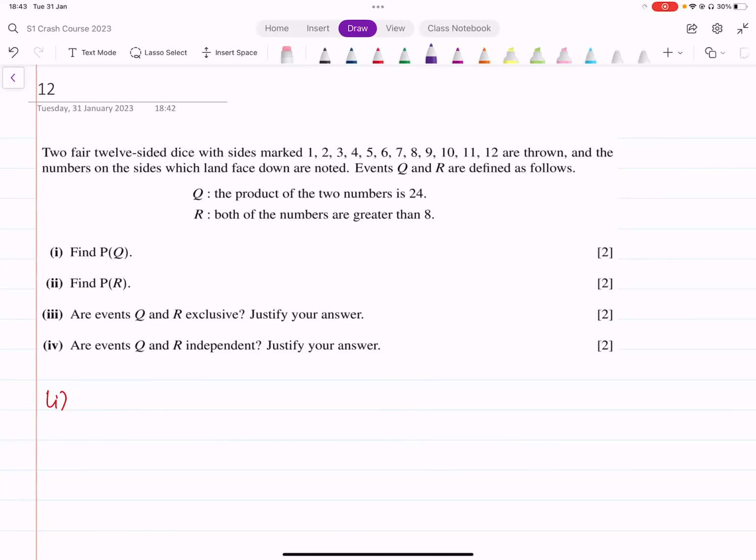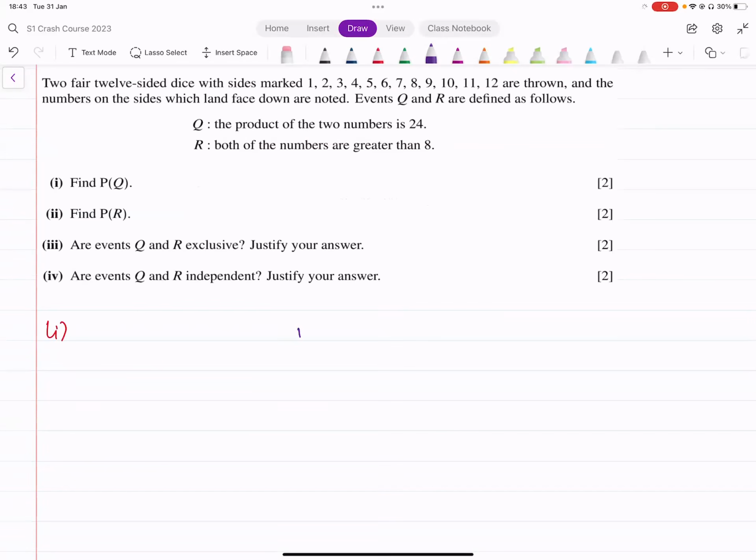Now we could think about drawing a two-dimensional table for this, but how many entries is that going to have? It's going to have 12 on one side, 12 on the other side. 12 times 12, that's 144 values that you would have to input in that table, right? So we can't do that. That is not going to work because it's going to be too time consuming. So what do we do instead? We just think about it logically.